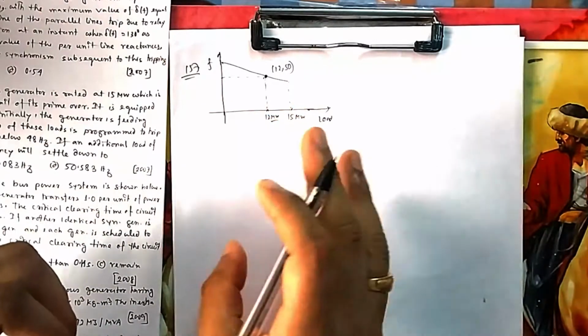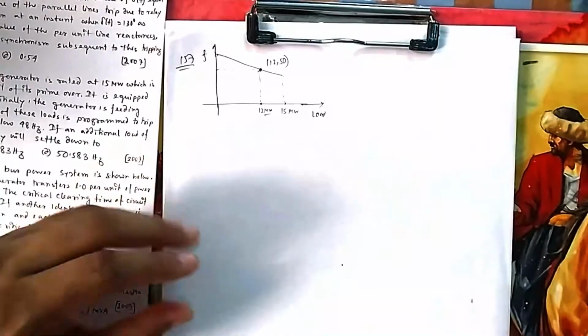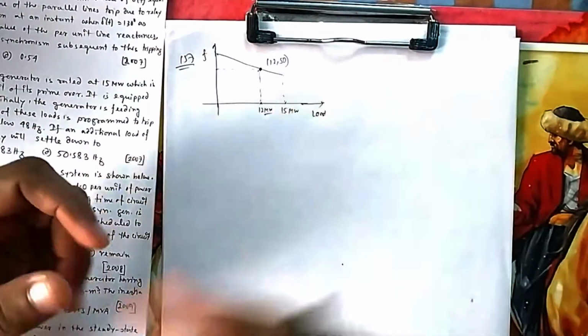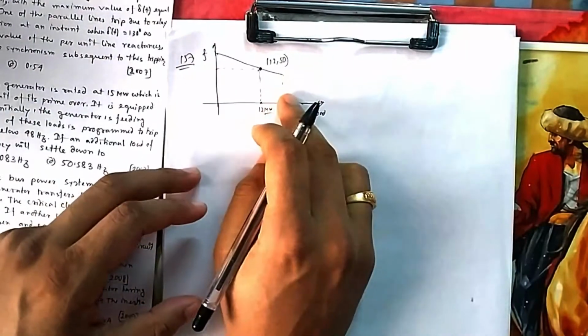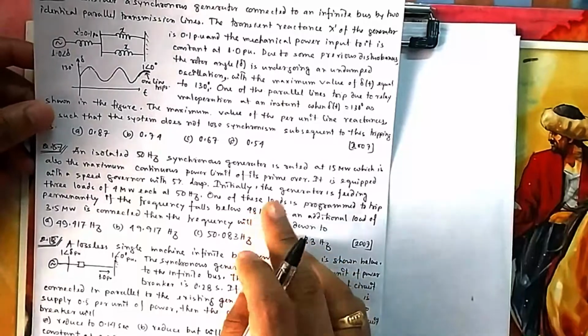Because your prime mover cannot give input of more than 15 megawatt power. You don't have that much power to give as input, so how can it give more power than 15 megawatt? So ultimately it will lose synchronism. That means its frequency will fall. Forget about 48, its frequency will fall to 0 because it will stop.